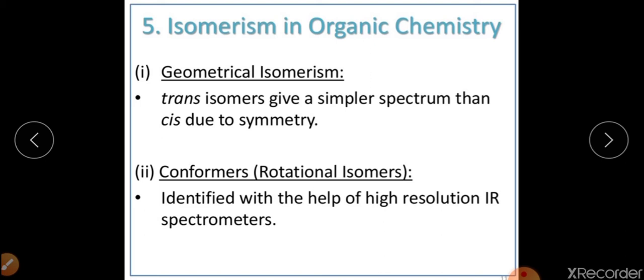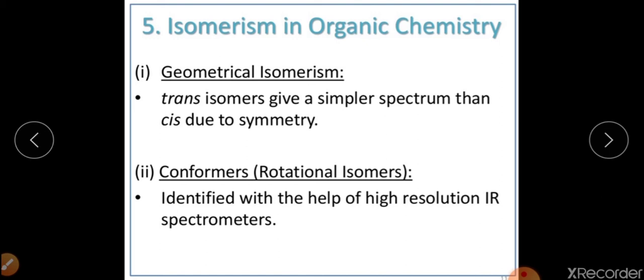Next is isomerism in organic chemistry. Isomerism can be geometrical isomerism, or it may be conformers or rotational isomers. If we are particularly concerned about geometrical isomerism, that will be trans isomers and cis isomers. I told you in the IR spectrum of alkenes that they exist in two forms.